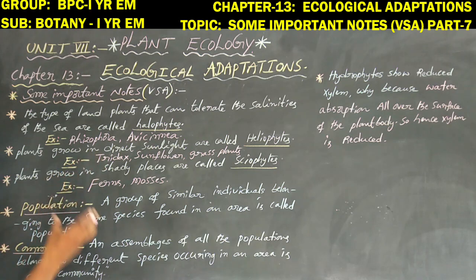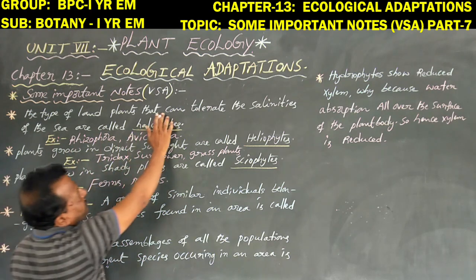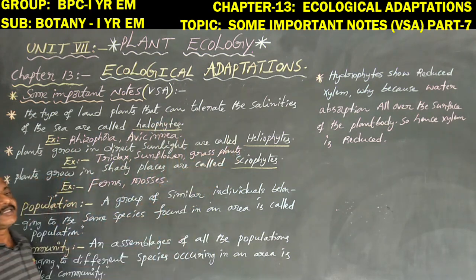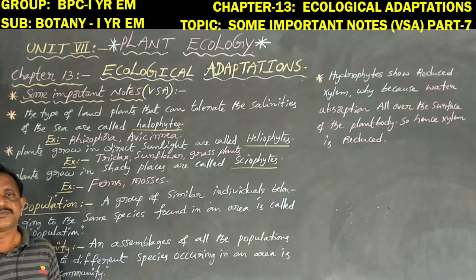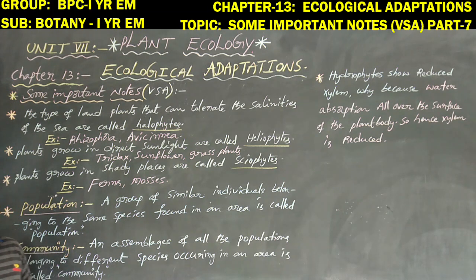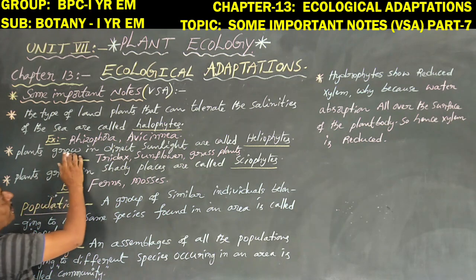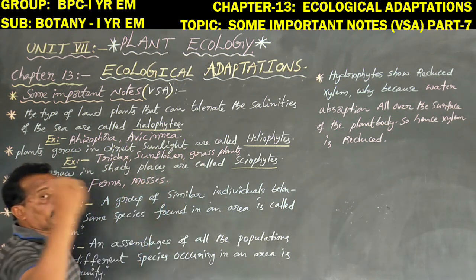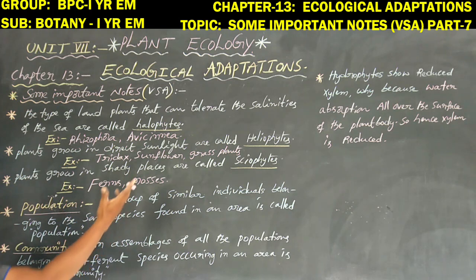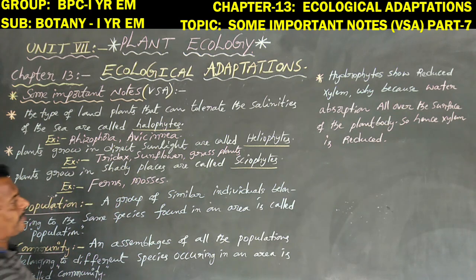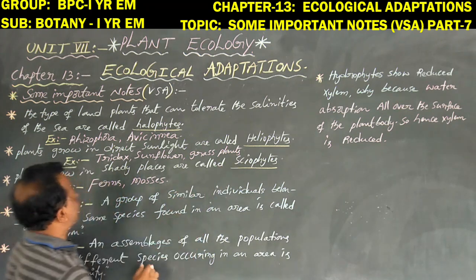So halophytes means the type of plants that can tolerate the salinities of the sea, plants generally grown in salty areas. And most of the plants grown in direct sunlight are called heliophytes. That is halophytes, this is heliophytes. Okay now. Next, coming to xerophytes.